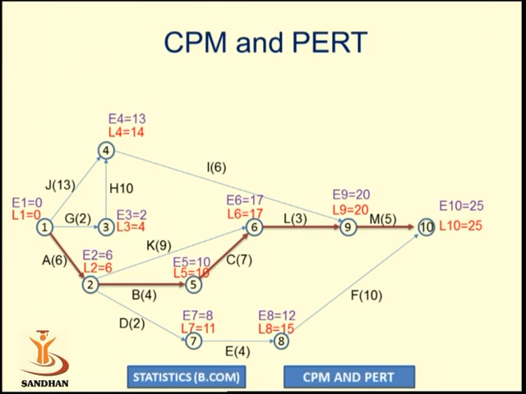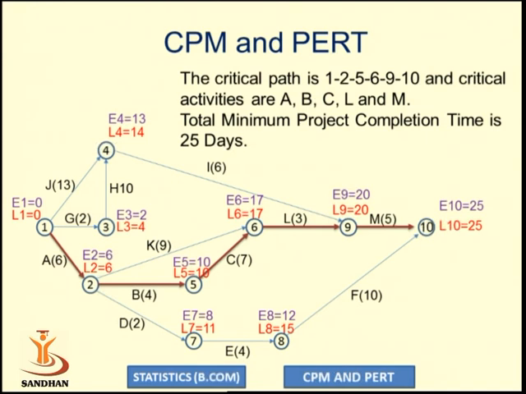equal to TIJ. So this continuous path starting from event number 1 to 10, that is 1 to 2, 5, 6, 9, 10 is our critical path, and the critical activities are A, B, C, L, M, and the total minimum project completion time is 25 days. So in this way we have used the critical path method.